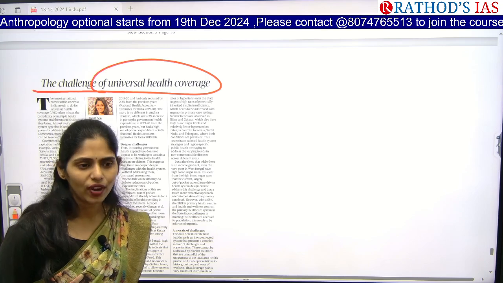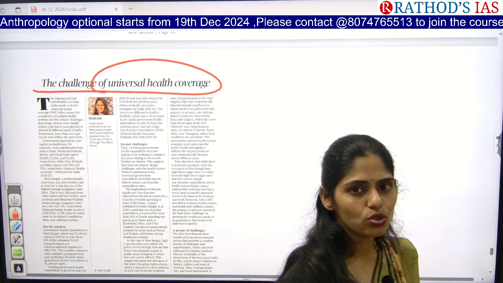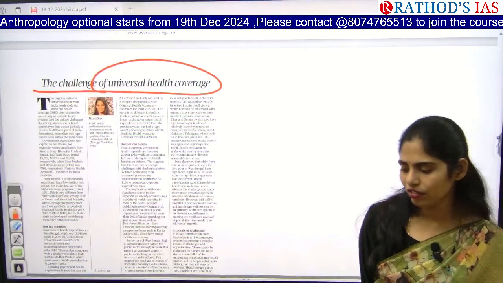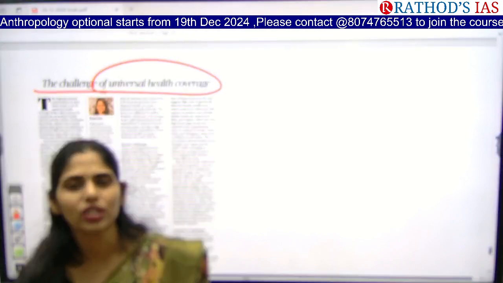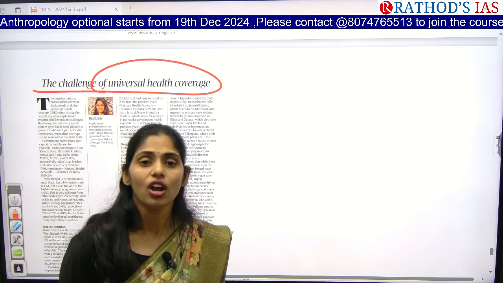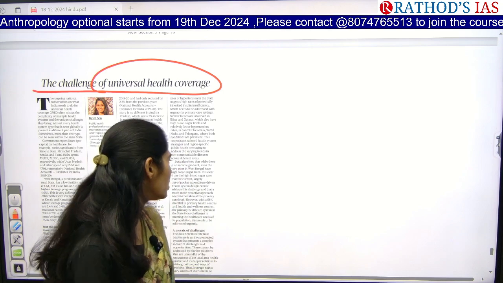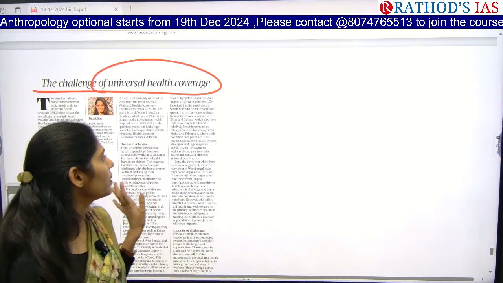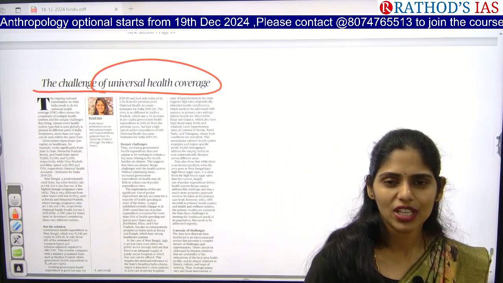If we want to provide health insurance for each and every person of our country, what happens? That will lead to an increased economic burden on the government. And even if you increase health insurance, can we improve infrastructure development? If you are not focusing on healthcare infrastructure, obviously that will lead to an increase in out-of-pocket expenditure. That is the main thing said in this article. And today's main question I will be giving on this topic, that is universal health coverage. Okay, so these are the important topics that appeared in today's Hindu newspaper.